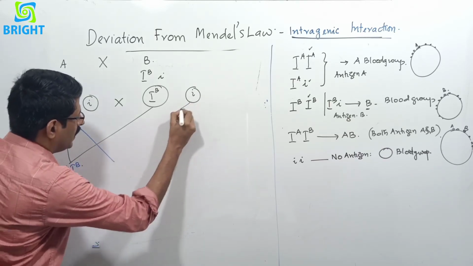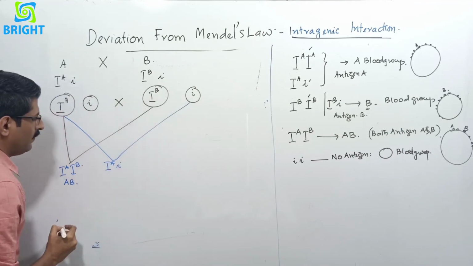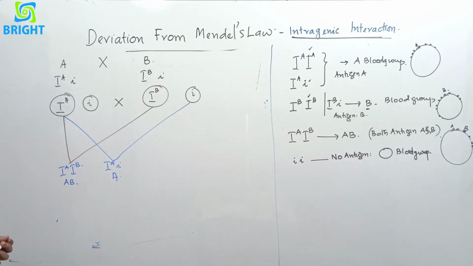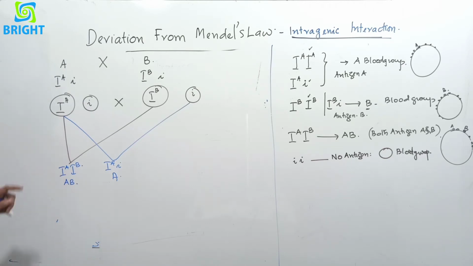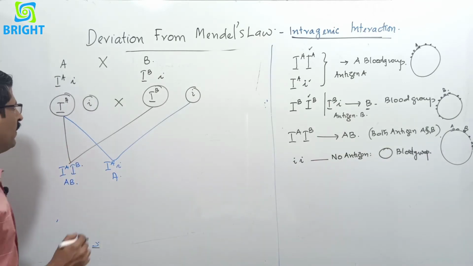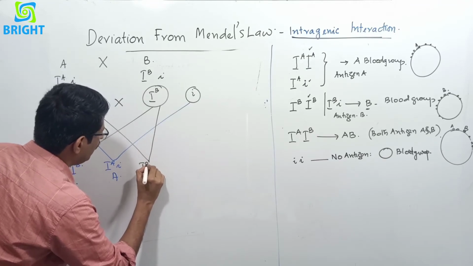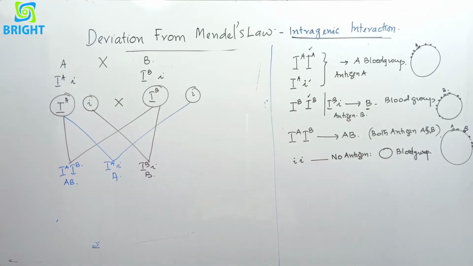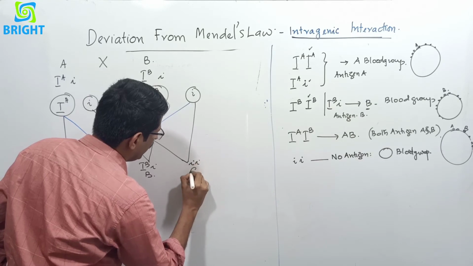If these cross together, we will get capital IA, small i, and the blood group is A blood group. Okay? If these gametes fuse together, we will get AB blood group. If this gamete fuses with this one, we will get A blood group. And when these are crossed together, capital IB, small i, we will get B blood group. And next is this one, small i, the blood group is O.